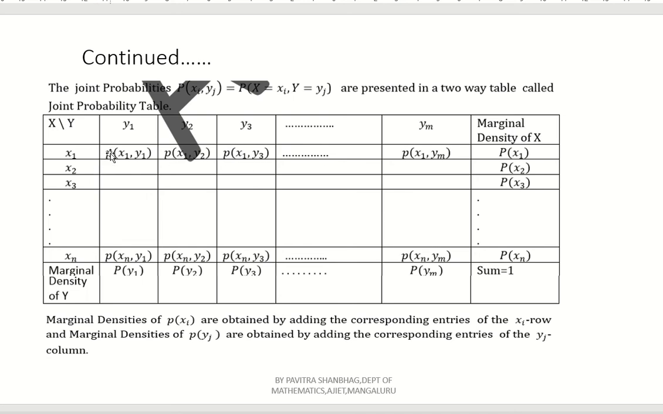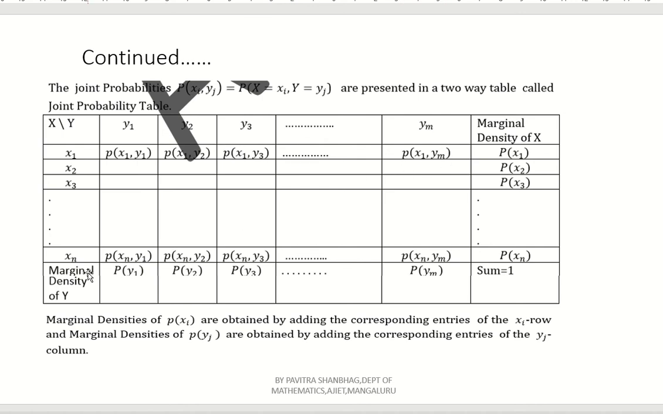Now the first entry, first row, first column, we denote by P of x1 comma y1. That is the probability of the first row, first column element. Similarly, the probability of first row second column is P of x1 comma y2. Next, x1 y3, first row third column. Similarly, first row mth column, how to denote? P of x1 comma ym, right? Now if you continue like this, what will you get here? P of x2 comma y1, P of x2 comma y2, P of x2 comma y3, and so on up to P of x2 comma ym, right?